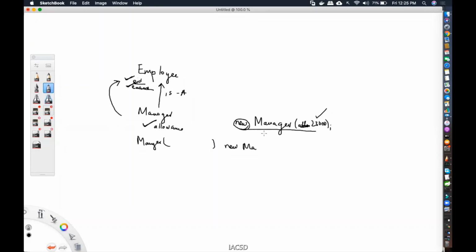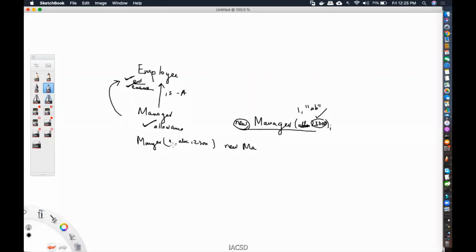So what should I pass? I should pass the employee ID, one. I should pass the name, ABC, whatever the name. And I should pass the allowance when I create the object of manager. So this will come to here, the constructor. Here it will become 1, ABC, and then 23,000.